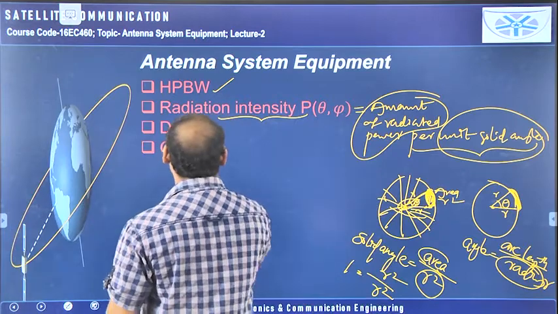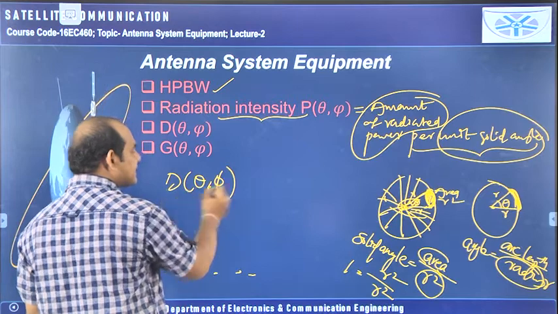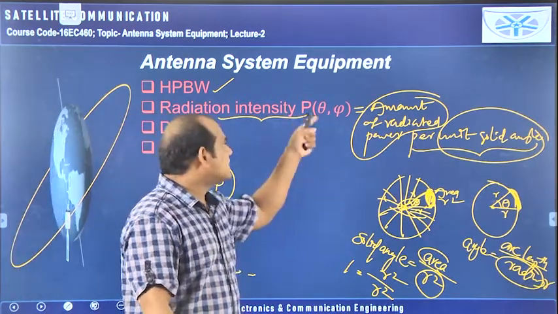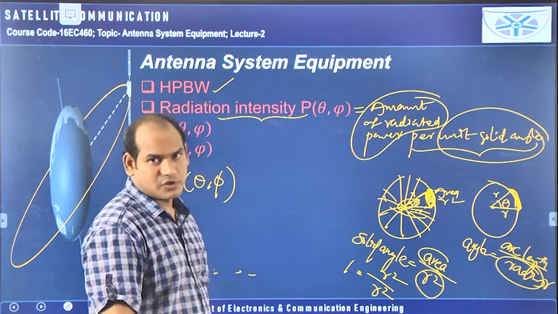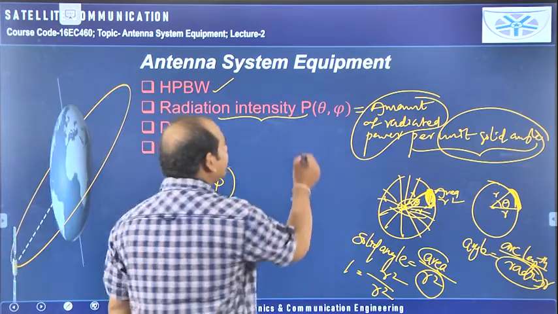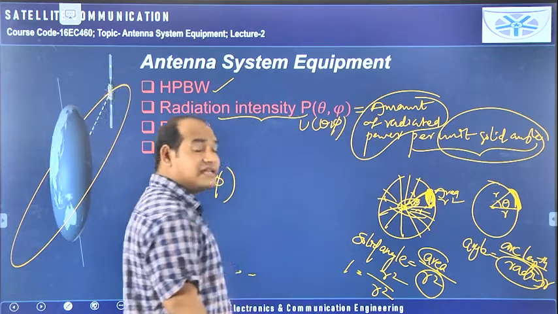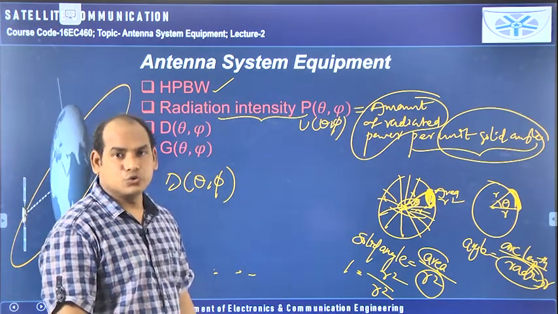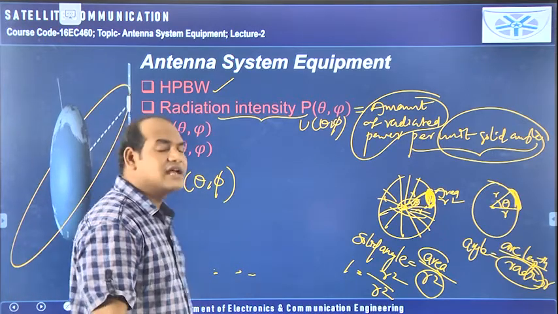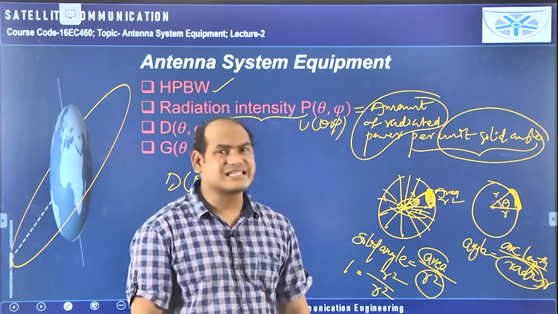Then coming to the directivity, D of theta comma phi. Why should we take D of theta comma phi here? Even for the radiation intensity I have represented it with P of theta comma phi, and in some textbooks you will find U of theta comma phi. The radiation intensity is also represented using the capital letter U of theta comma phi. And directivity and gain are also represented with theta comma phi within the bracket. What is the reason for that?